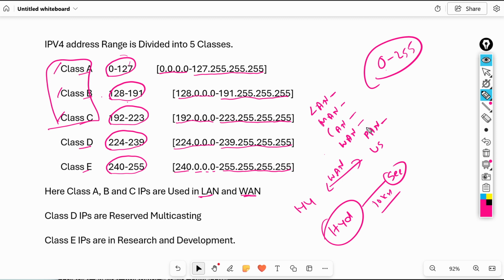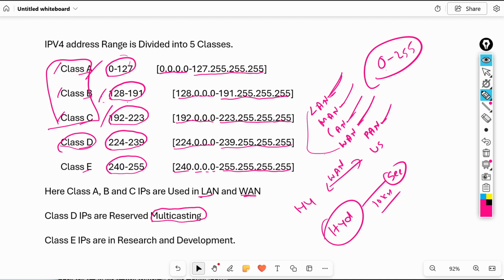Don't think about this. We have only LAN and WAN; everything we will consider only as LAN and WAN. Campus is just terminology. So we use only class A, class B, class C, whether it is LAN, MAN, CAN, WAN, or PAN. We use class A, class B, class C IPs. Next, class D IPs. Class D IPs are used in multicasting.